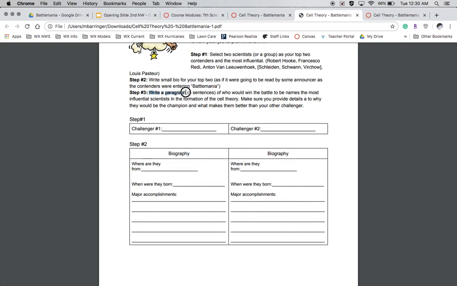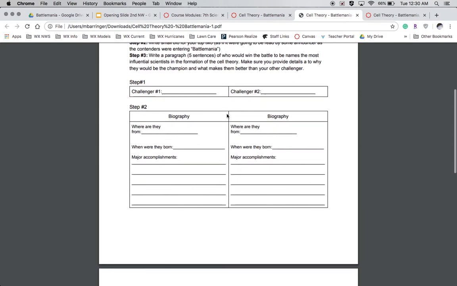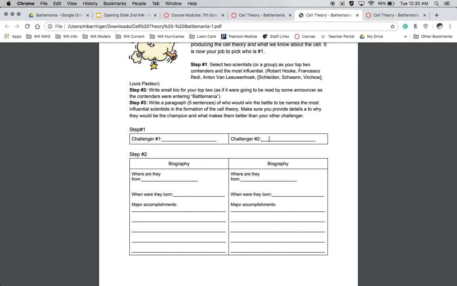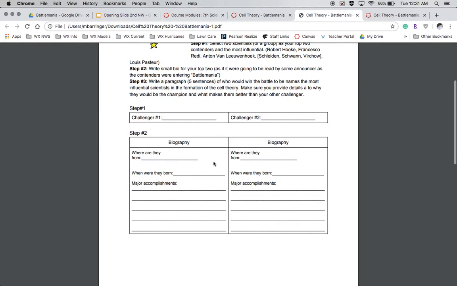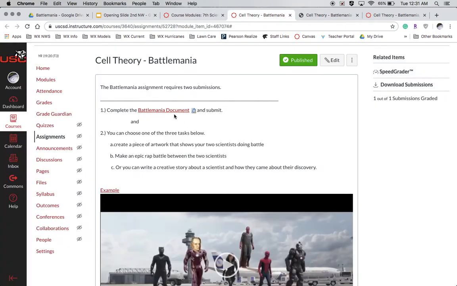And then your final part here is to write five sentences, a paragraph, of who would win the battle to be named the most influential, and you need to make sure that you are providing details as to why they would be champion and what makes them better than their challenger. So if you're going to put Robert Hooke and Anton van Leeuwenhoek up against each other, we're obviously going to have some background information, but then down here, you better be able to tell me who is going to win and why you would pick them to win. If you think Robert Hooke is the most influential, you better have evidence to support the reason why you believe that. All right, that is step 1 of this cell theory Battle Mania.